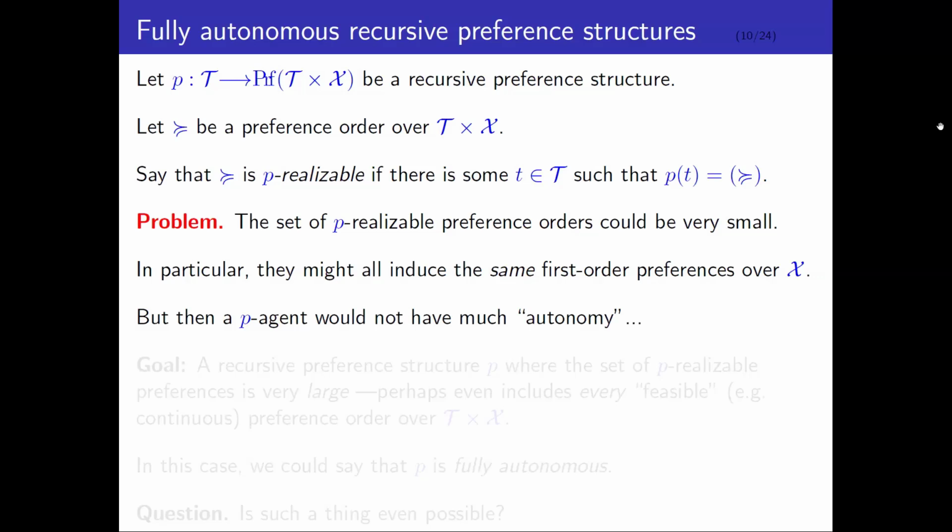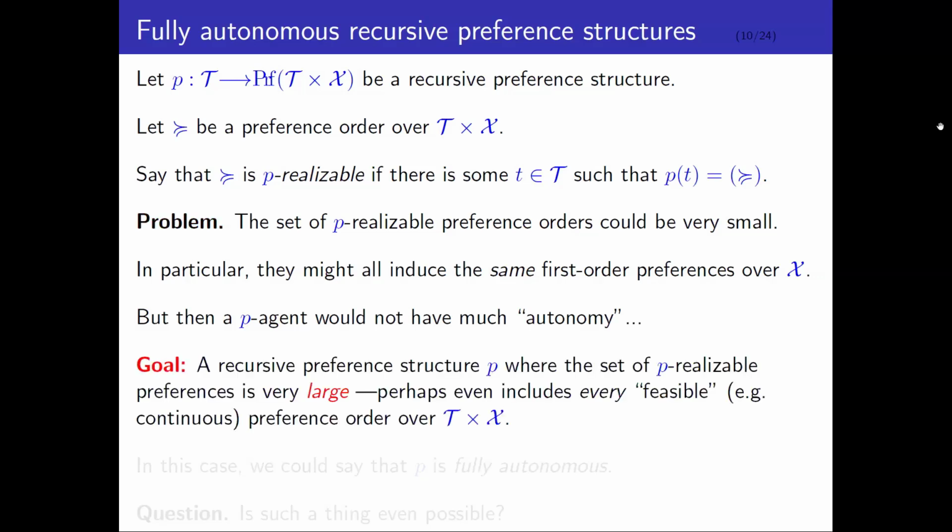So we don't want this. We want basically the opposite of this. What we want is a recursive preference structure where the set of P-realizable preferences is very large. Perhaps we'd like it to even include every feasible preference order over type outcome pairs, where the word feasible means whatever you want it to mean, like continuous or something like that. In this case, we could say that this agent is really fully autonomous. By choosing the appropriate type, she can realize any preference order she wants on type outcome pairs.